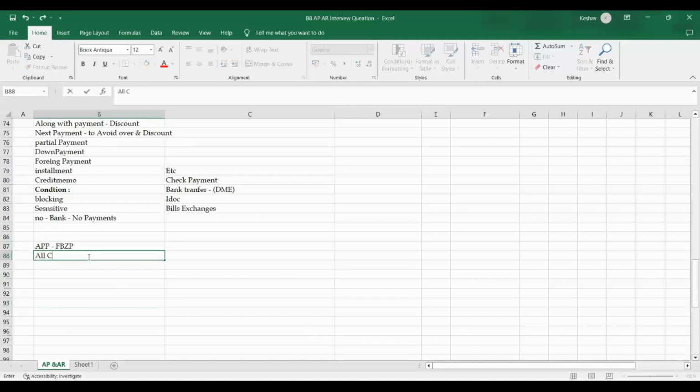The first one is all company codes. Next is paying company codes. Third one is payment method for country. Then payment method for company code, which is country and company code. Then bank accounts, house banks, and bank determination.